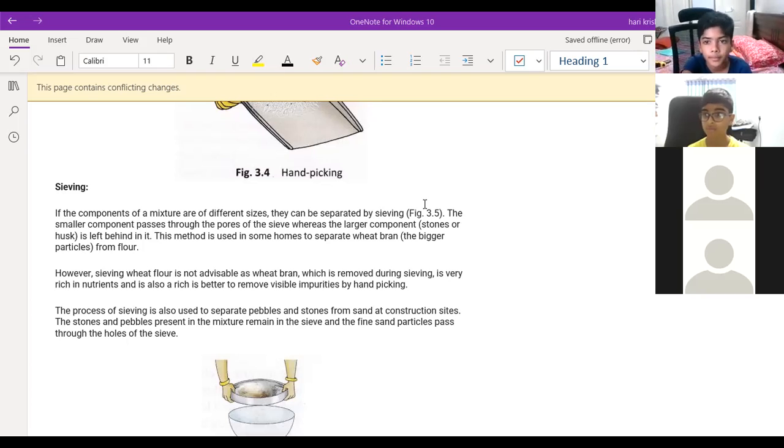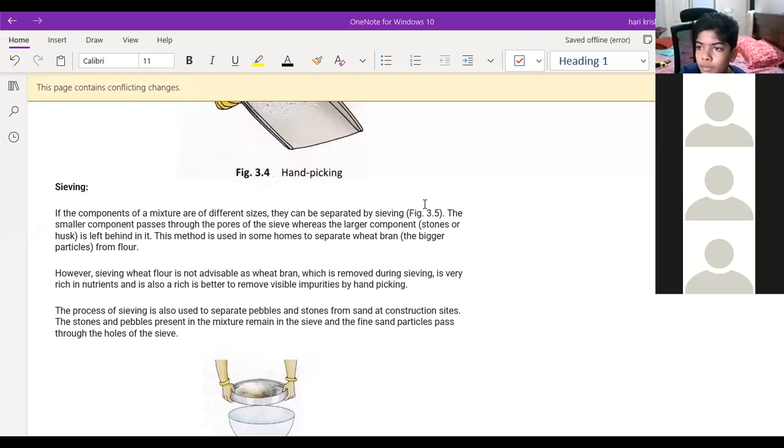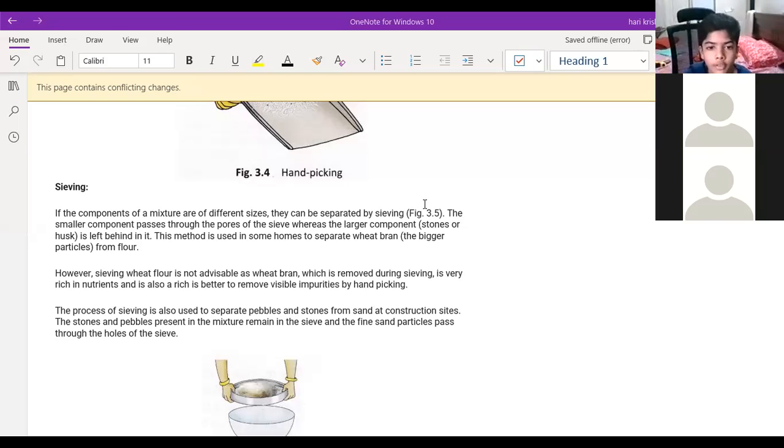Right? Or if you want to separate the flour from the pulses, can we do it? You can separate the pulses from the flour. Yes, sir. Compared to the hand picking, we can separate easily with the help of sieve, right? Yes, sir. Easily. Yes or no? Yes. Can we separate pulses and stones with the help of sieving? Sir, can we separate the stones from the pulses? It depends on the sieve, sir. It should be small or big, the holes in the sieve, sir. Yeah, Ashwath.